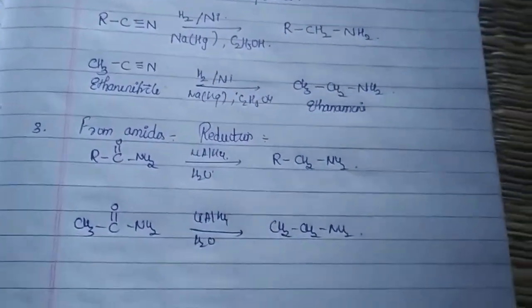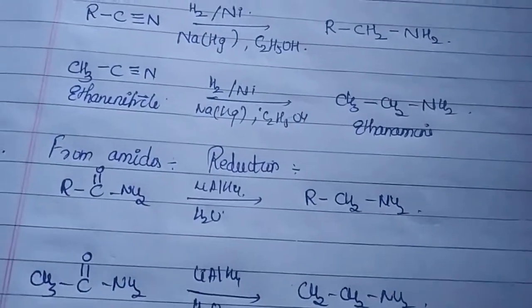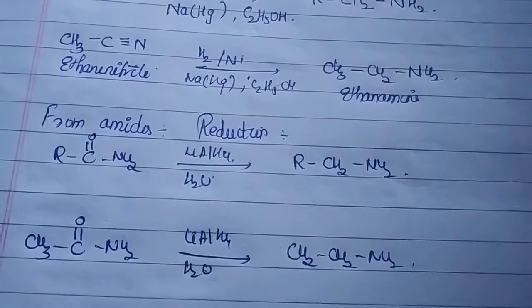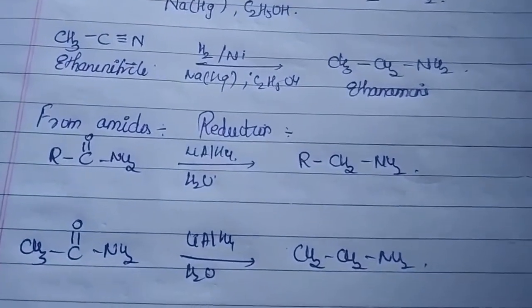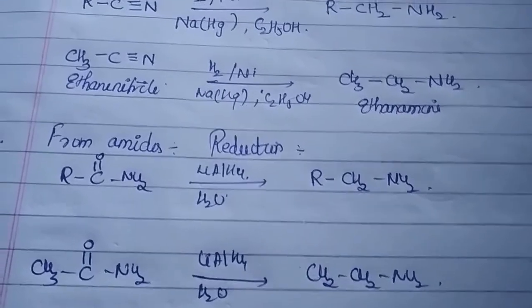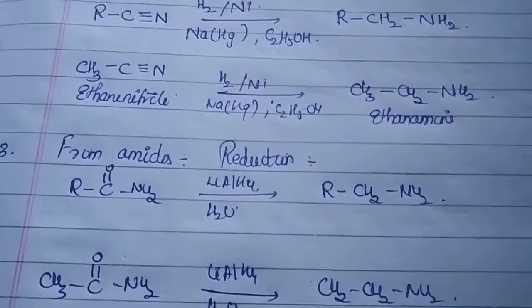The next three reactions I'm going to cover will require certain important concepts. The first one is called ammonolysis of alkyl halides. The other two are named reactions. One is called the Gabriel phthalimide synthesis and the other is called the Hoffmann bromamide degradation. So this will require certain important, interesting facts.